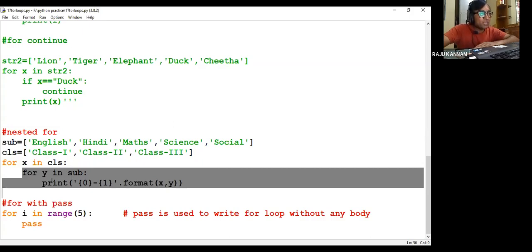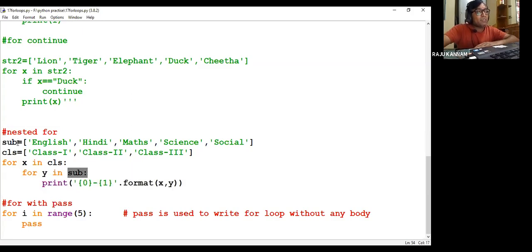What is this functionality? Again, here I am writing one more for loop to get the subject from the corresponding subject list. That's the reason I'm writing for Y in subject. From the subject list, I will get the first subject. After getting the first subject, I'll print the class. 0 is class, 0 is X. X is nothing but it will show the class.